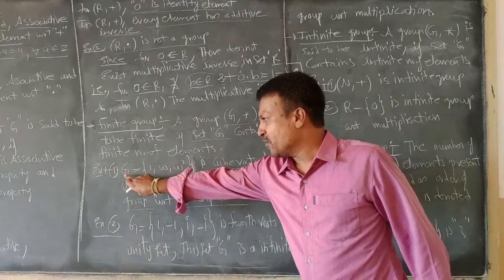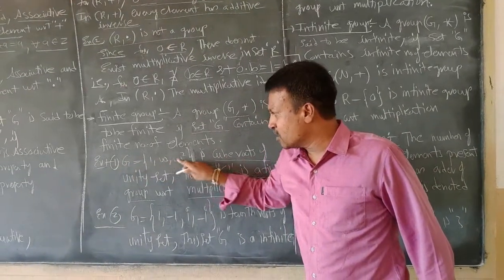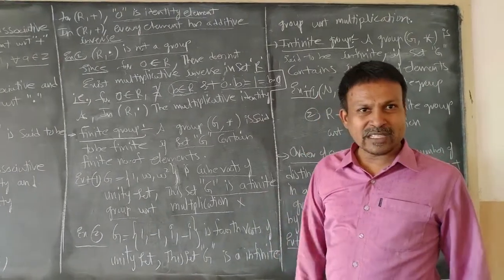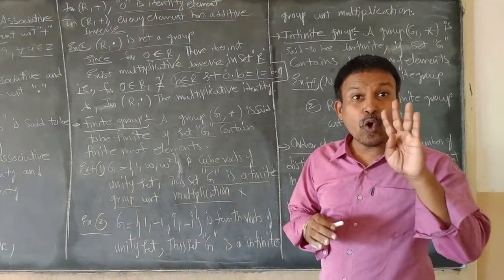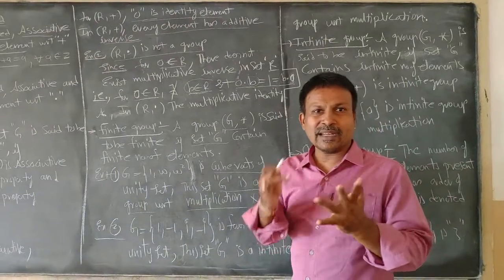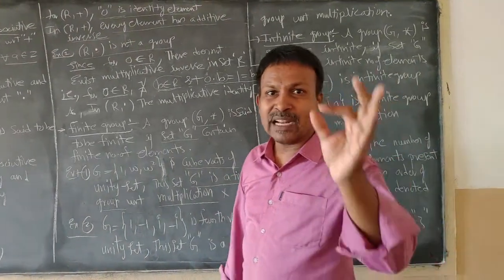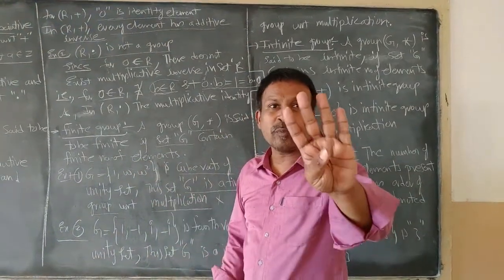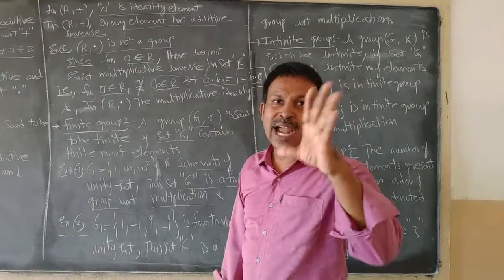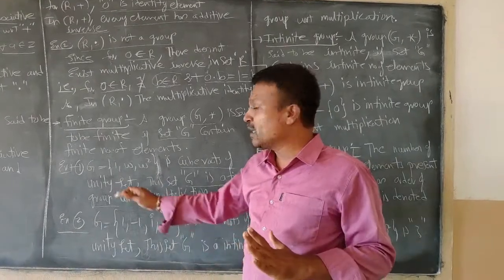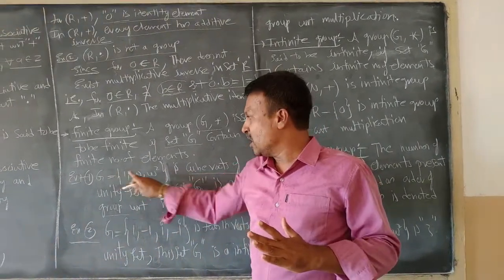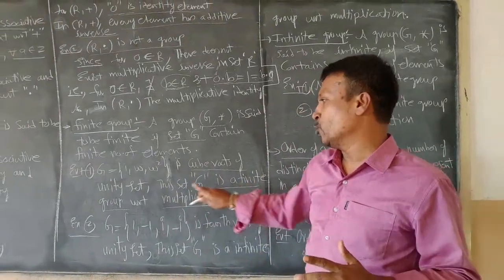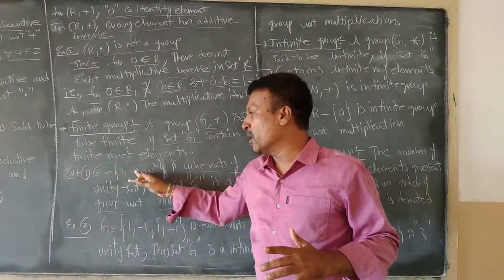Right. That is, if I take these three elements of this set G, and if I take multiplication as operation, and if I test the four properties, closure property, associative property, identity property and inverse property, these three elements satisfy those four properties which a group should satisfy. Therefore, I concluded directly in this example that the set G, which is a set of cube roots of unity, is a finite group. That is, this group G contains a countable number of elements.